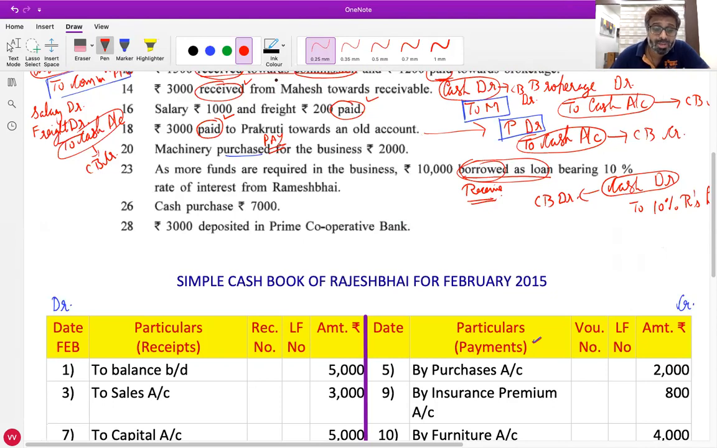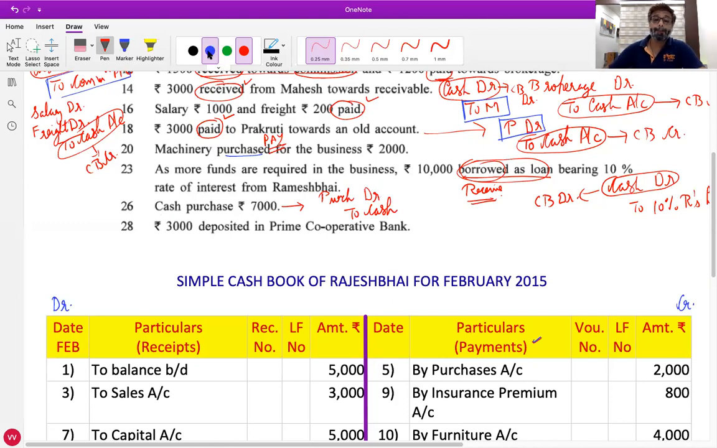Hussain, Pratap Nagar. Cash purchase is 7,000. Purchase account debit to cash account. Yes, goods comes in, debit what comes in, purchase account debit, cash goes out, credit what goes out to cash account. Now, where will we record it in the cash book?